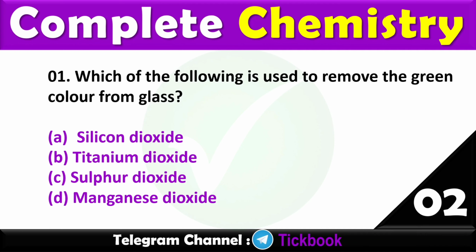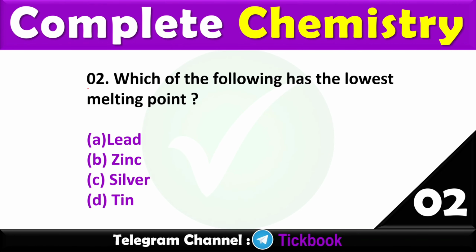Okay, let's start with the first question. Which of the following is used to remove the green color from glass? Option number D is the right answer, manganese dioxide. Question number 2. Which of the following has the lowest melting point? Option number B, zinc is the right answer.